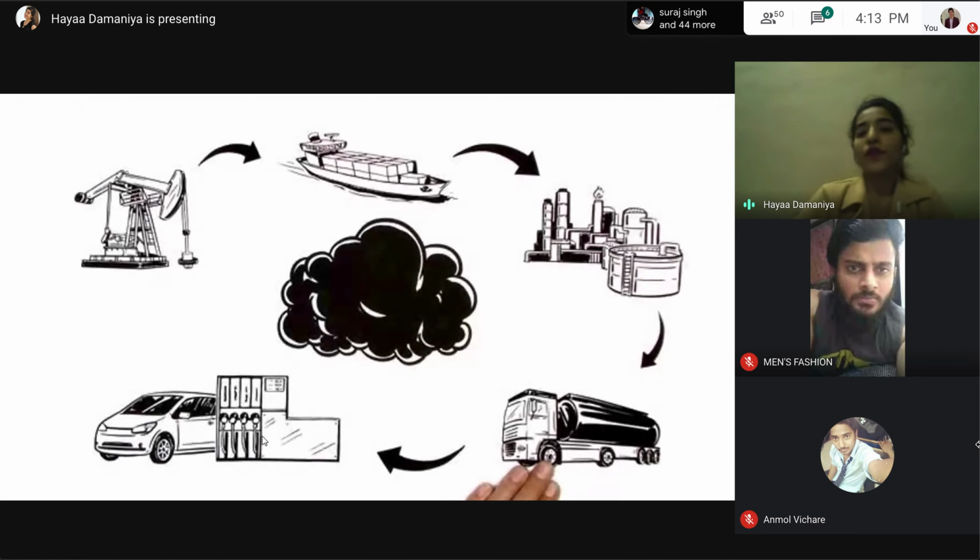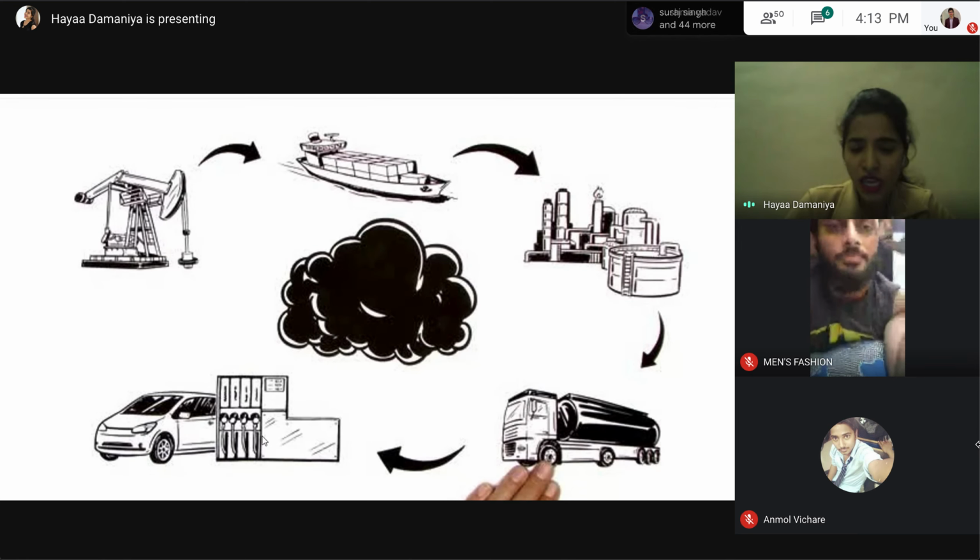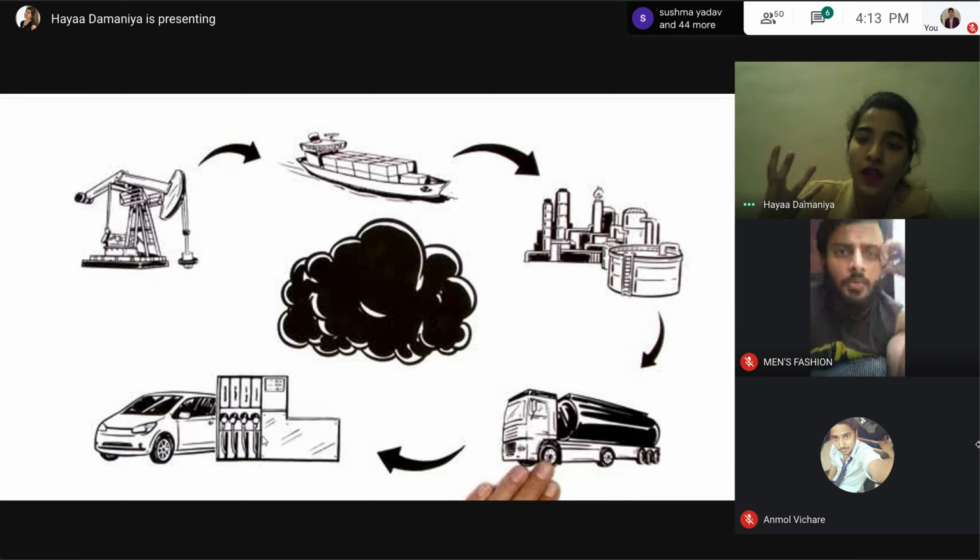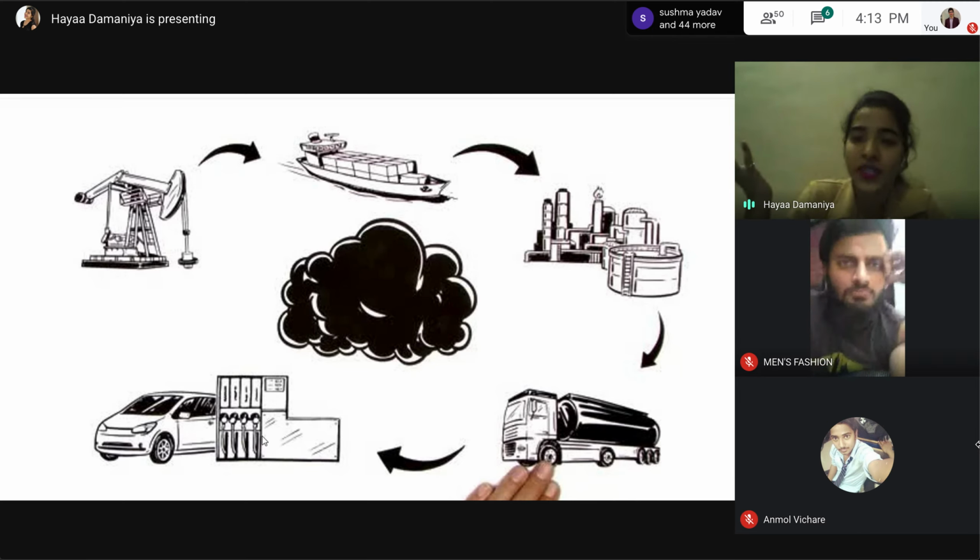So carbon footprint is not a small thing. It's actually a very big concept. Even a simple, basic apple. The purchase, we all are purchasing apples, right?